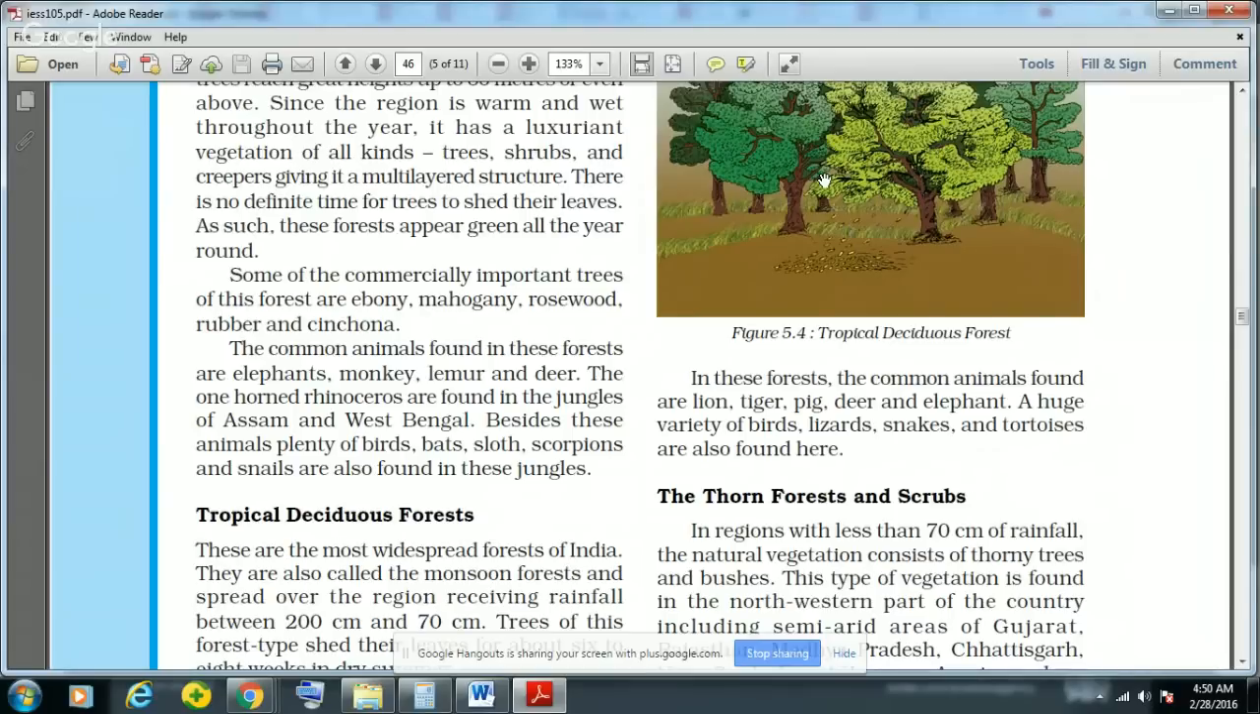Then the one-horned rhinoceros are also found in the jungles of Assam and West Bengal. And besides these animals, plenty of birds, bats, sloth, and scorpions and snails are also found in these jungles.